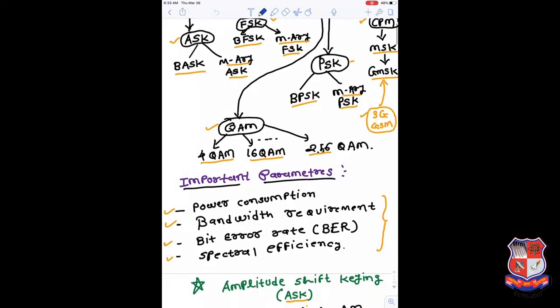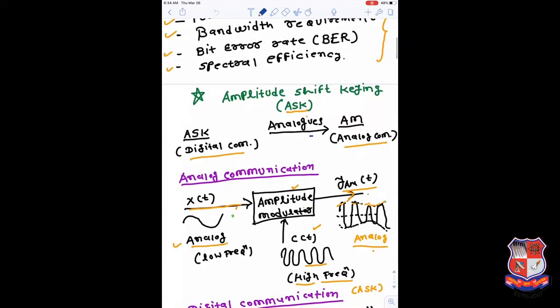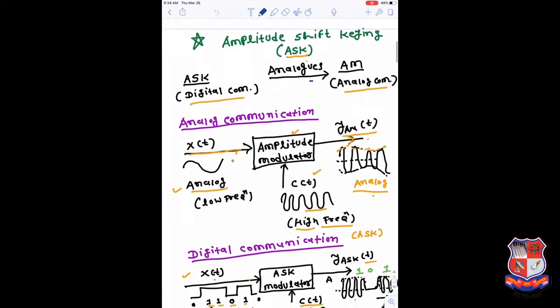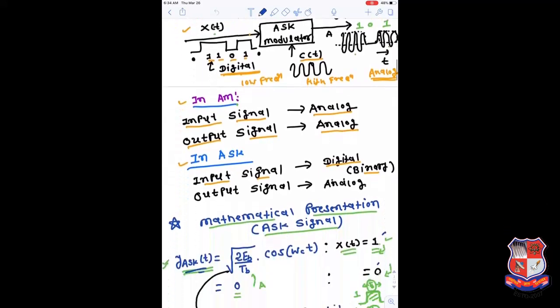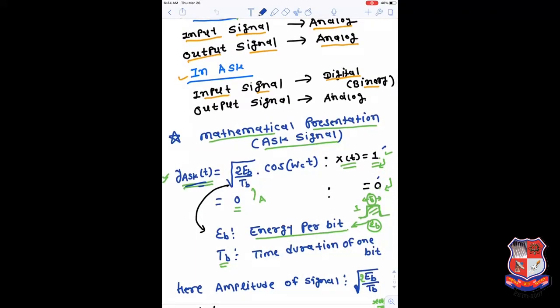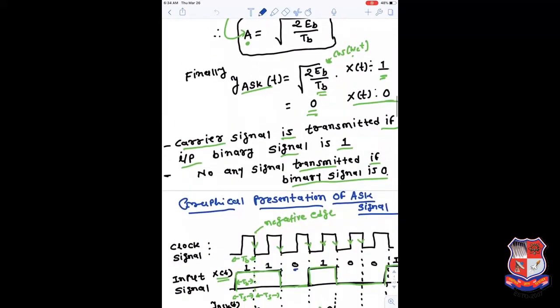And we mainly considered the case of ASK. In ASK, we discussed how ASK is similar to the amplitude modulation scheme in analog communication. And we learned about the various important parameters of ASK, starting with the very first mathematical equation of ASK, which is square root of 2 EB by TB cos omega CT, where EB is the energy per bit and TB is the time period for 1 bit.